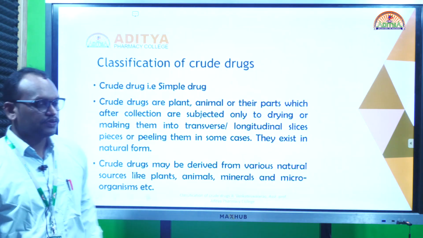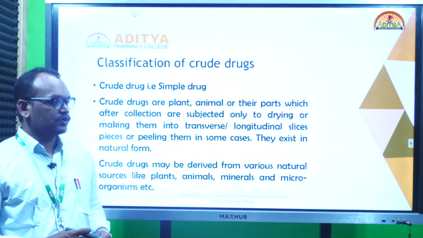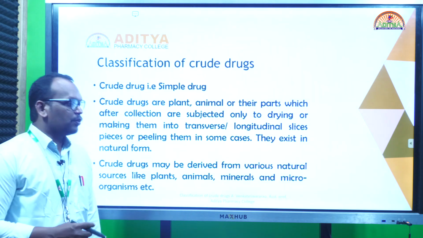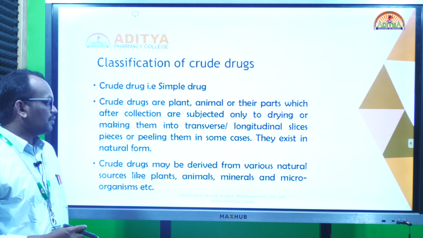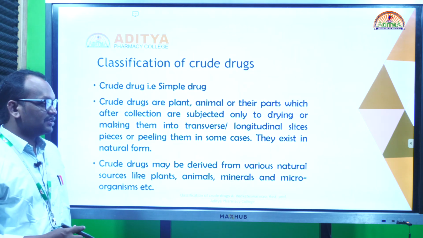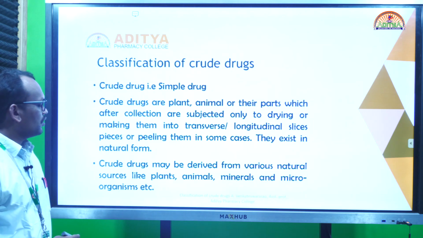So coming to the classification of crude drugs, before going to the classification, what is a crude drug? Crude drug is an unprocessed or raw form of the drug. Generally, the term crude drug is indicated only for plant and animal, I mean natural sources of the drugs.